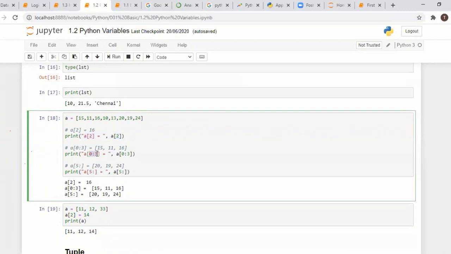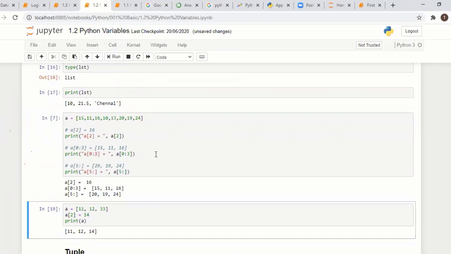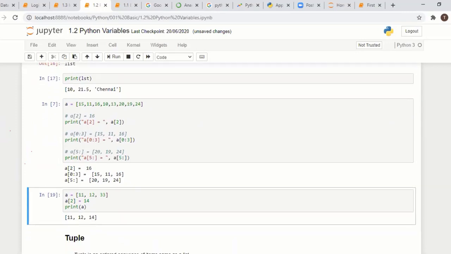Here, this is a slicing, 0 to 3 will get printed. Here we have 0, 15, 11, 16 getting printed. See here, you can press shift enter. If you execute the line, you will understand what happens here. Go through this. They are doing some slicing operation.